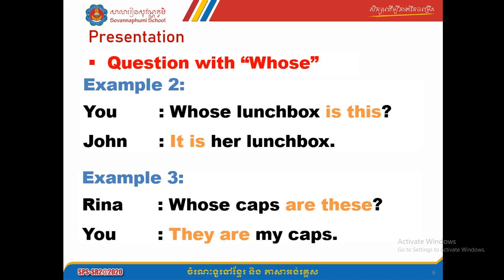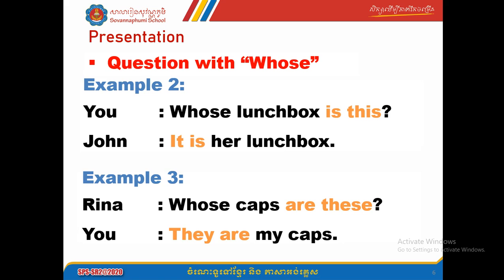Example: Rina wants to know about the caps. So she asks a question to you, whose caps are these? Whose caps are these? So you answer, they are my caps. They are my caps. Okay, because it is a lot.